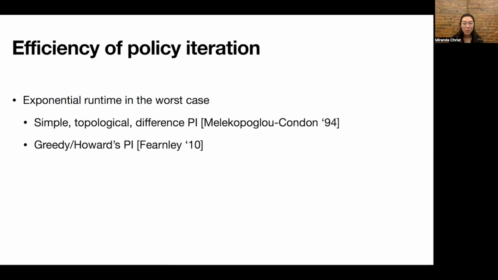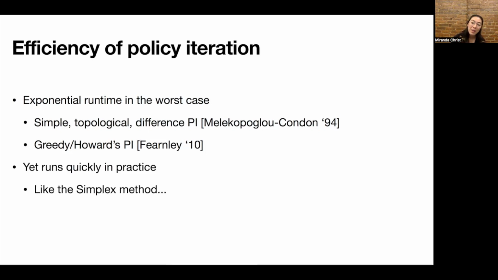And now that I've told you about these switching rules, I can tell you what we know about their efficiency in the worst case. So for all of the switching rules that I mentioned, there are known lower bounds showing that policy iteration takes exponentially many iterations to arrive at an optimal policy. And you might have remembered that I said policy iteration is very fast in practice. So again, we have this problem where we have worst case exponential lower bounds, but still the algorithm is very fast. And so the challenge here is to prove something formal that explains this intuition for the algorithm being fast, despite these worst case lower bounds.